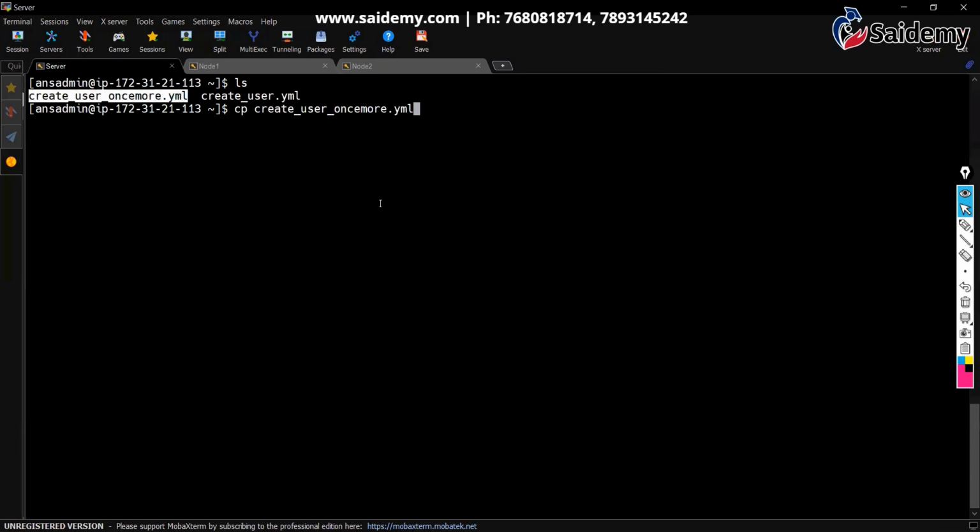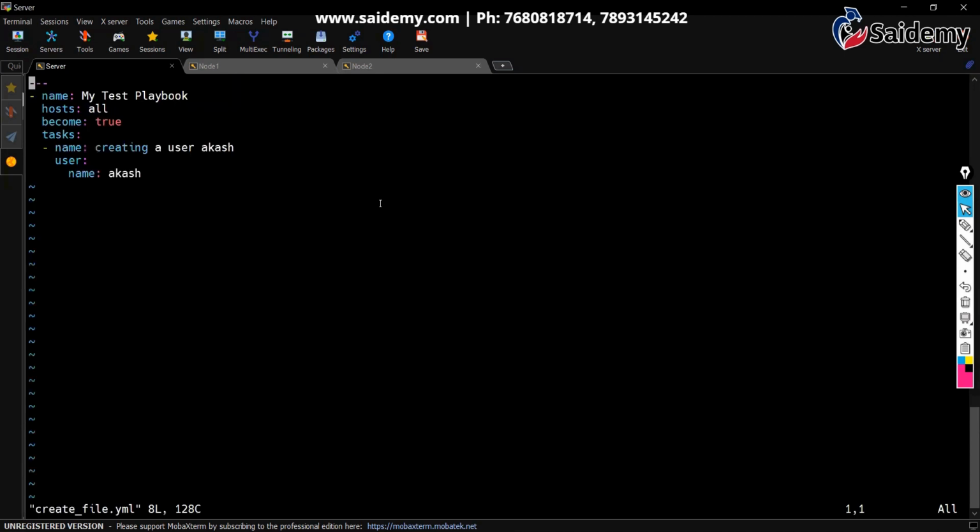Correct. create_file.yaml. Now enter. Now vi create_file.yaml. Yeah. Now let's modify. Here, tasks. What I'm doing here is creating a file.